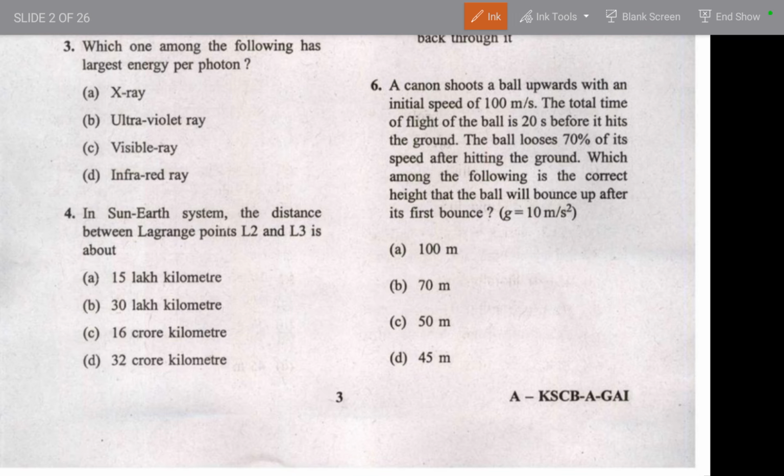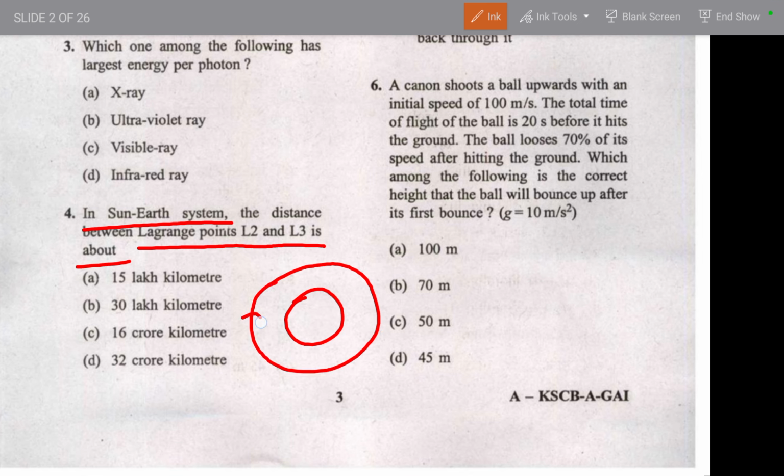Fourth question: in the sun and earth system, the distance between the Lagrange points L1 and L2 is about what? Lagrange point is basically, this is the sun and this is the earth's revolution around the sun.